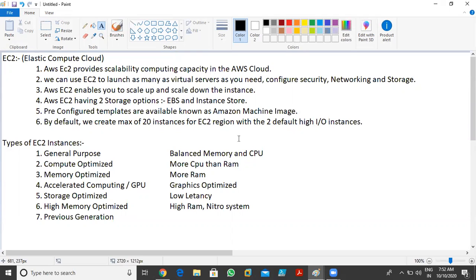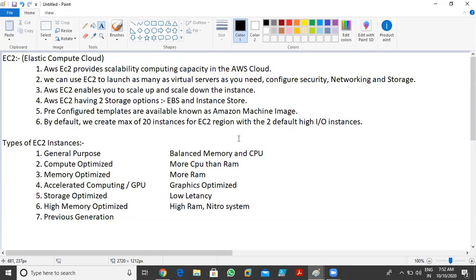We have seven types of instances. The seventh one is new in AWS. The sixth is already there. Number one is general purpose. General purpose means if you want to create a basic virtual machine, a basic EC2 instance, like I want 4 GB of RAM, two virtual processors, 1 TB of hard storage, then we can go for general purpose.